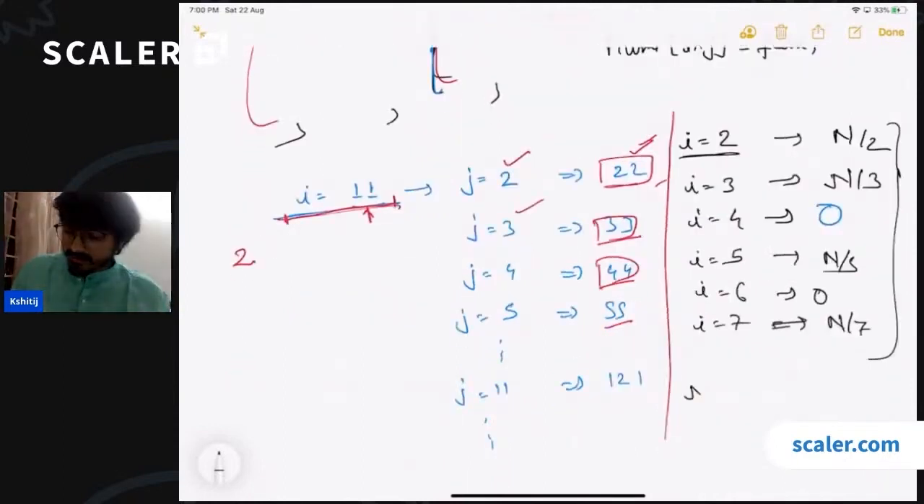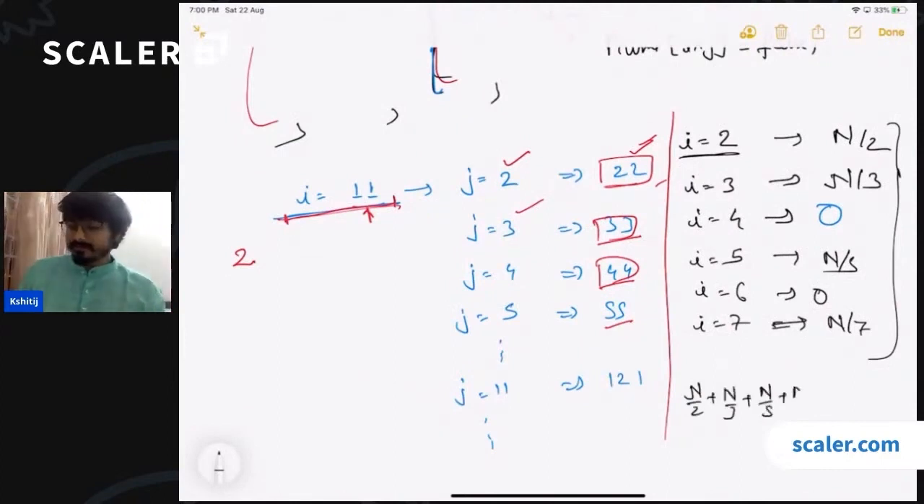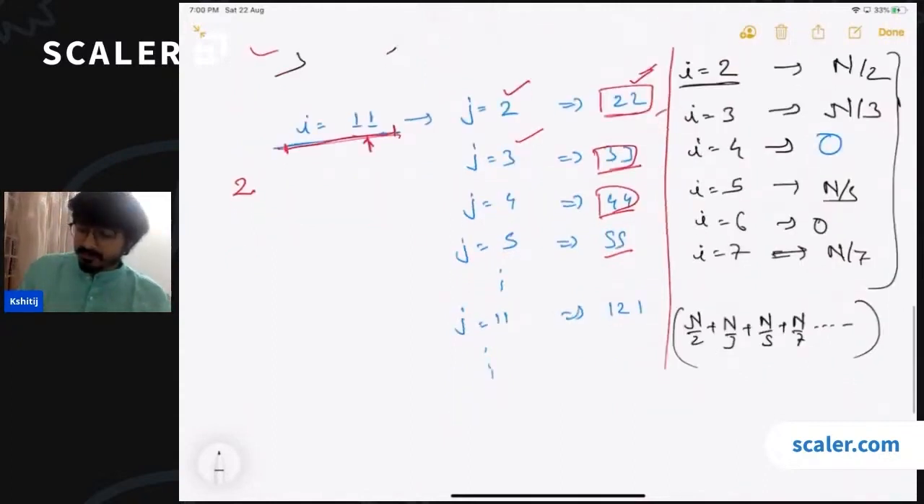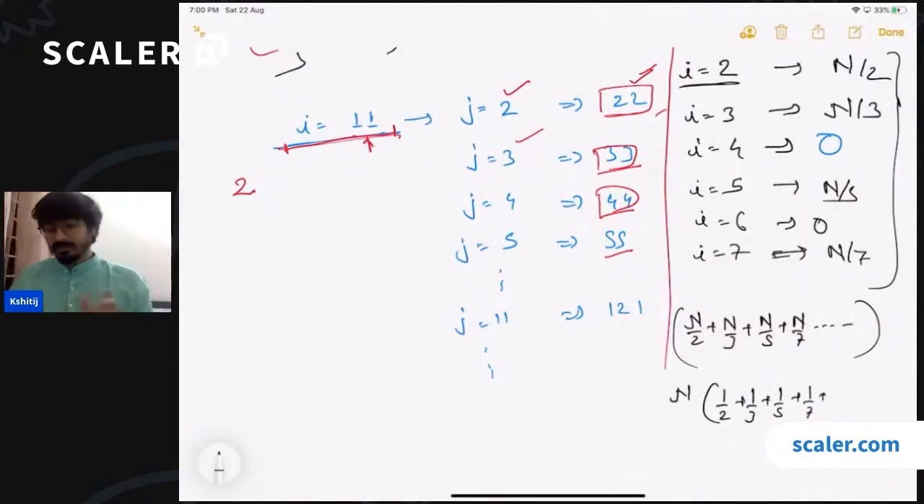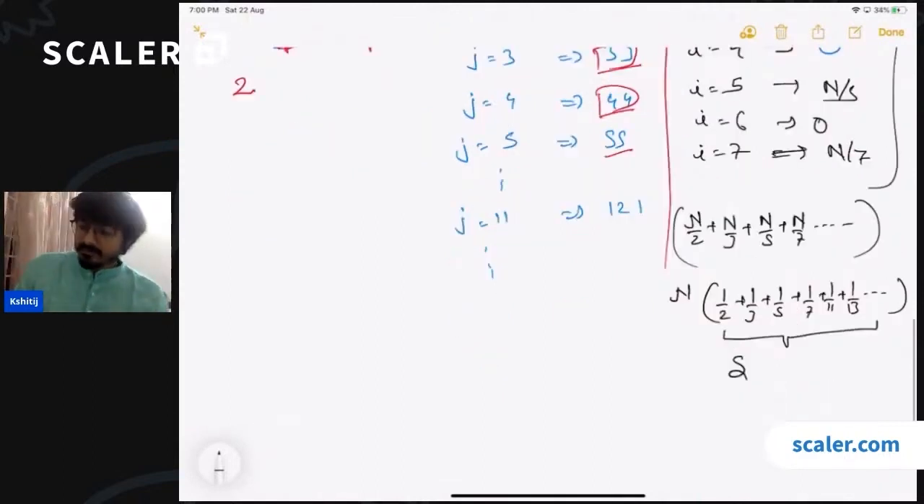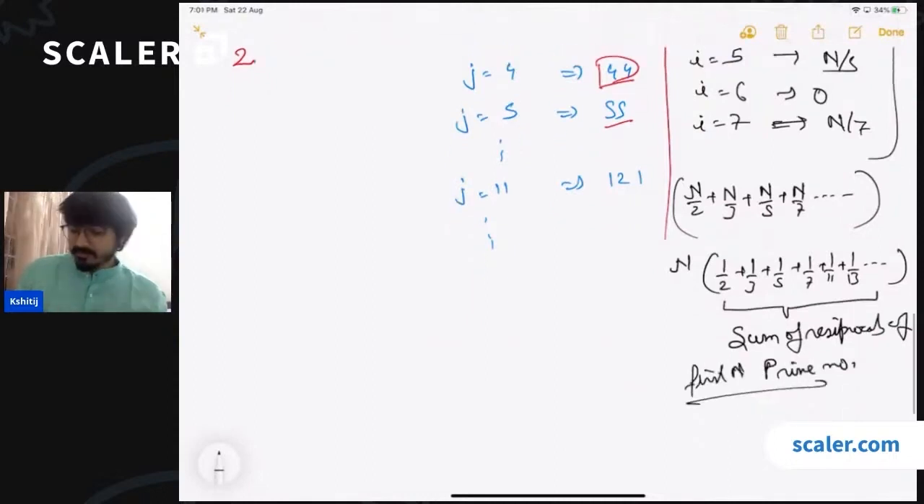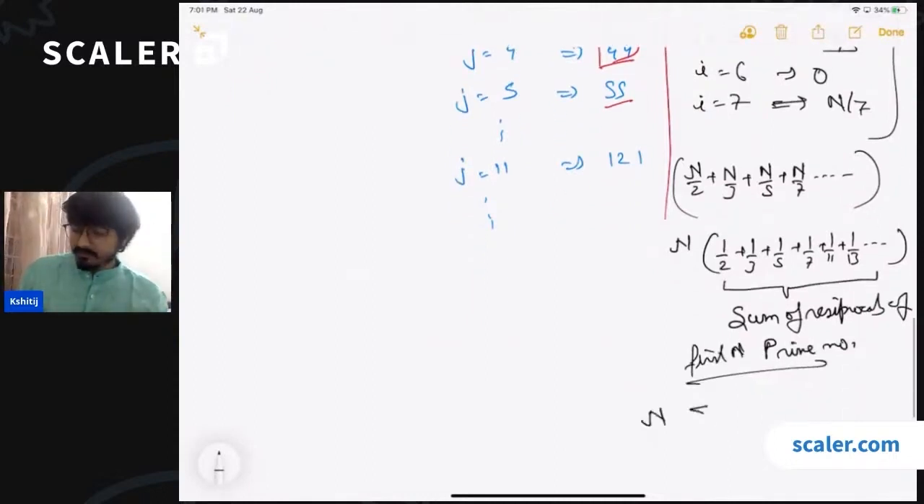We'll be getting n by 2 plus n by 3 plus n by 5 plus n by 7 and so on. If you take n common from here, you get 1 by 2 plus 1 by 3 plus 1 by 5 plus 1 by 7 plus 1 by 11 plus 1 by 13 and so on. What are all these? These are nothing but the sum of reciprocals of prime numbers, right? First n prime numbers basically, correct? So I can say this is equal to the sum from i equals 1 to n of 1 by p.